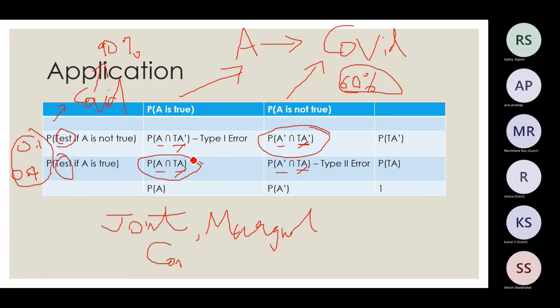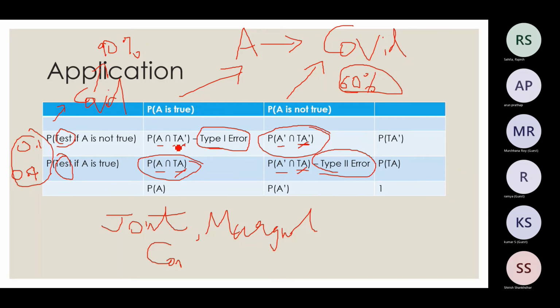And in this case, the test case, I don't have COVID, but the test told me that I have COVID. So this kind of thing is called a type 1 error. When actually I am having COVID, but the test told me that I am COVID negative, this is called a type 2 error.